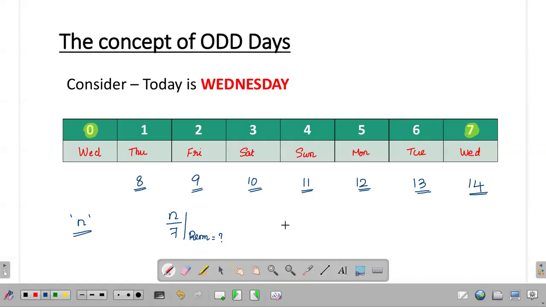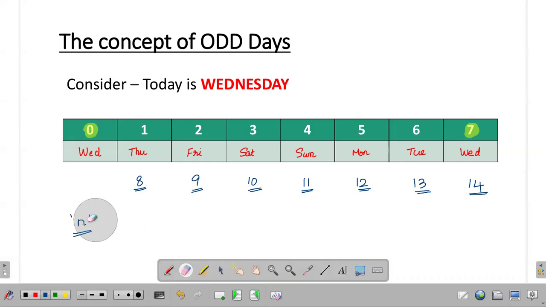So when I considered 14 days from today, I divided that 14 with 7. I got the remainder here as 0. So I will say 14 days from today, it is as good as 0 days from today, which means 14 days from today will be today itself.